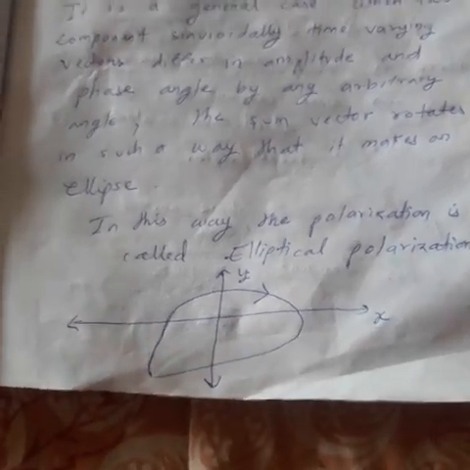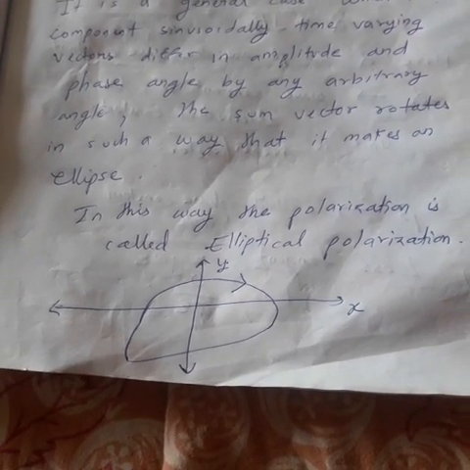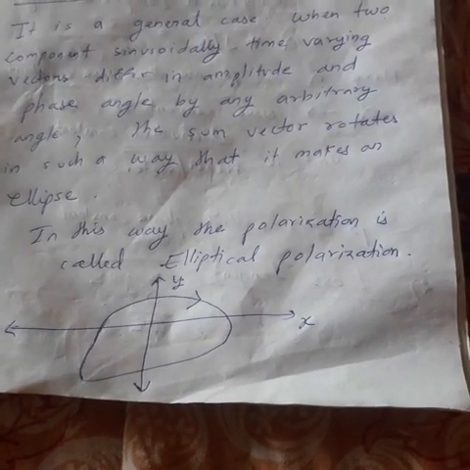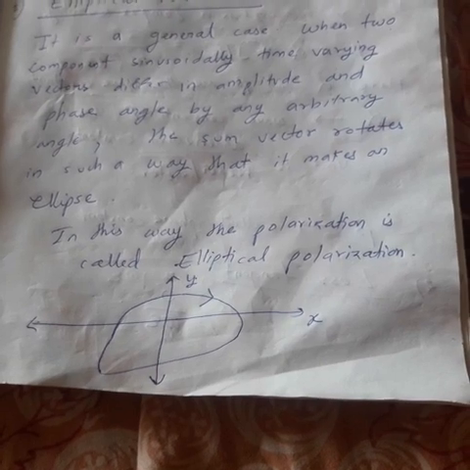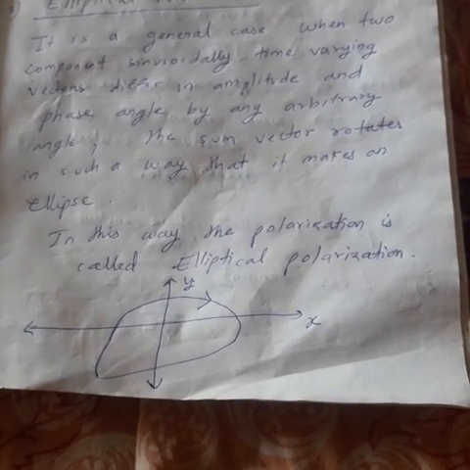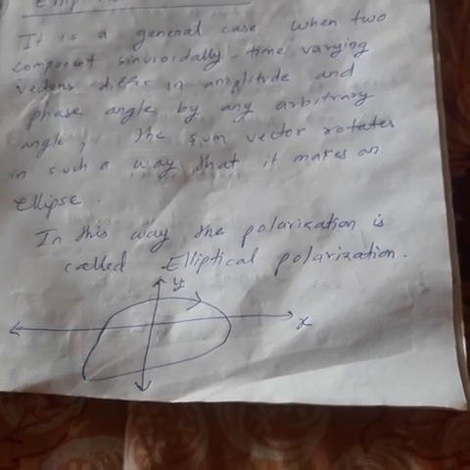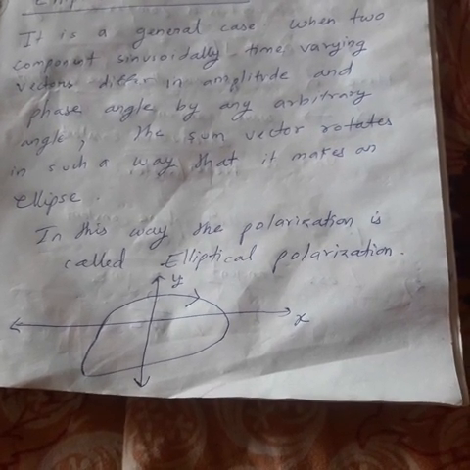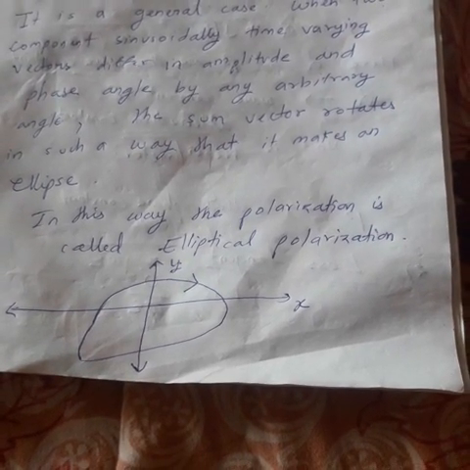Okay. So now I think you are clear about the three polarizations: linear, circular, elliptical. Polarization means geometrical orientation. Orientation of what? Orientation of the electric field. So if the tip of the electric field vector traces a straight line, it is linear polarization. If it traces a circle, it is circular polarization. If it traces an ellipse, it is elliptical polarization. So I think you are clear. Okay, now let us come to the next topic.